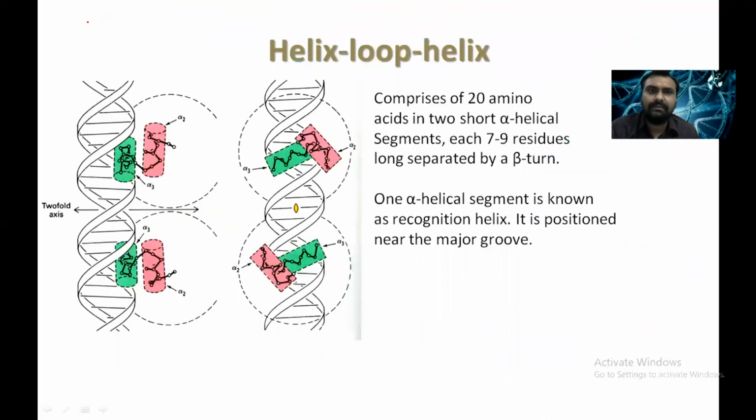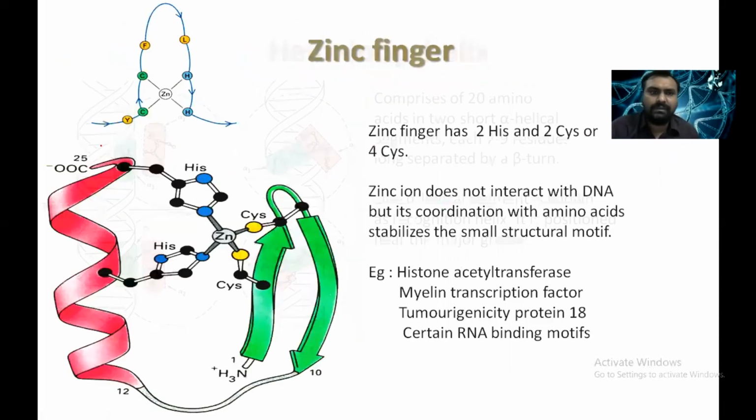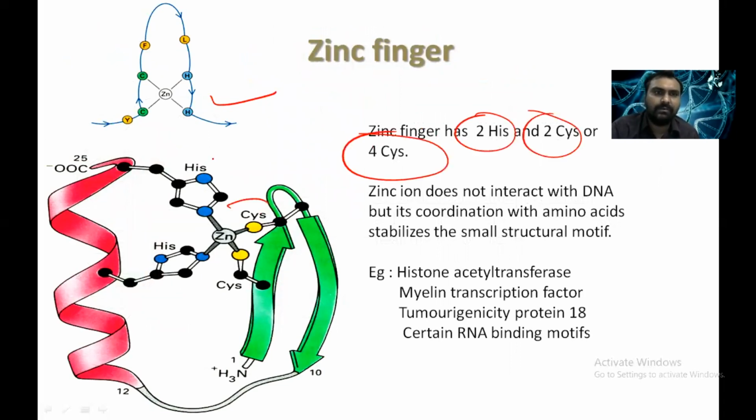Then there is the helix loop helix. What is the difference between turn and loop? In a loop there are more amino acids and it is more extended than the turn. Then we have the zinc finger, which has either 2 histidine and 2 cysteine molecules, or 4 cysteine molecules. They do not directly interact with the DNA, but they stabilize the amino acids that then interact with the DNA. Important examples are histone acetyltransferase and myelin transcription factor.